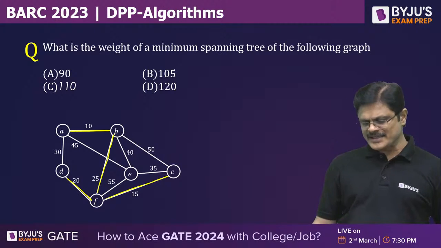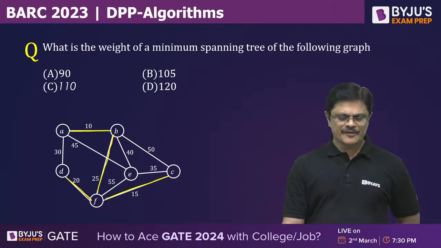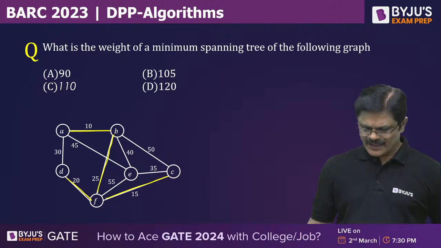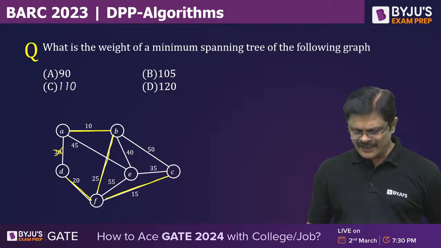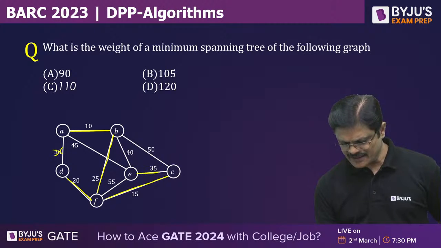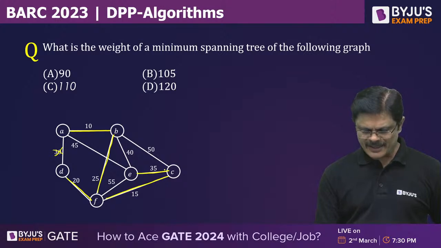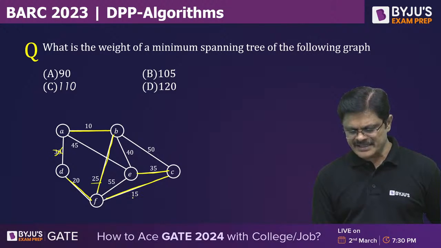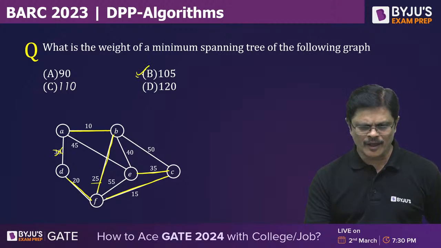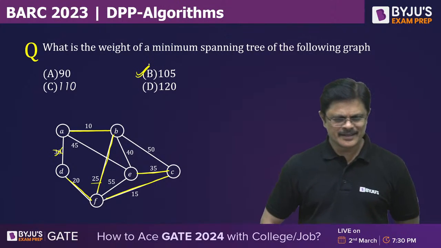Because there are a total of 6 vertices, if you select 5 edges, the story ends. After 25, 30 you cannot select because 30 forms a cycle. Can you select 35? Yes, 35 can be selected. So this is 10 plus 20, 30 plus 25, 55, 60, 70, 105. 105 is the correct answer, my dear friends.